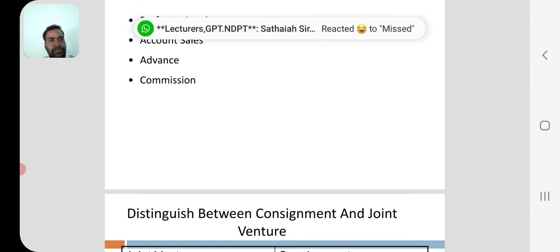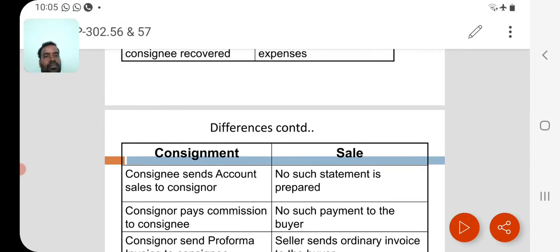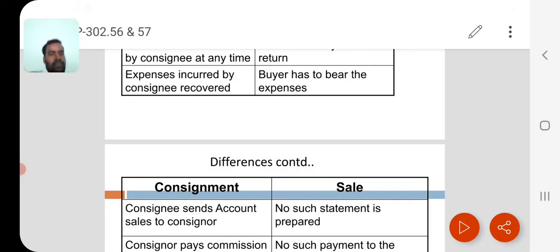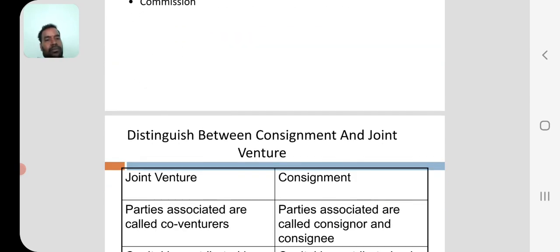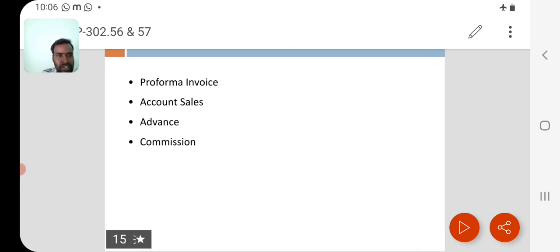Advance is taken by the consignee from the consignor. Commission is received by the consignee from the consignor. The consignee receives some amount in the form of an advance to run the organization in a different location.